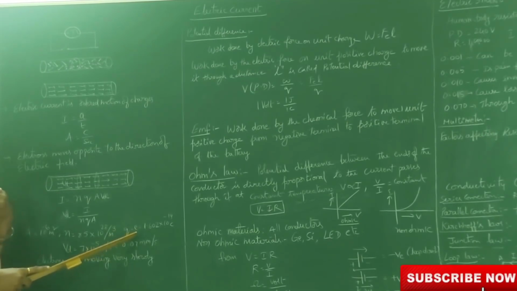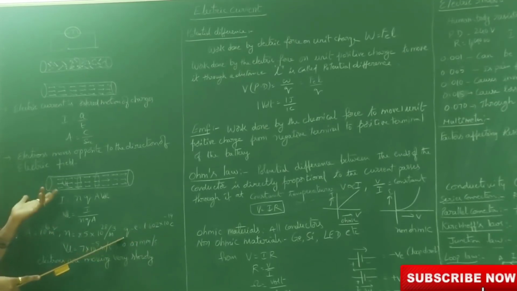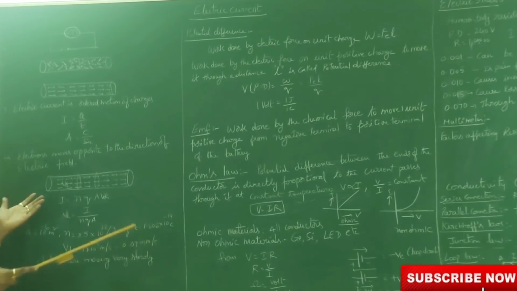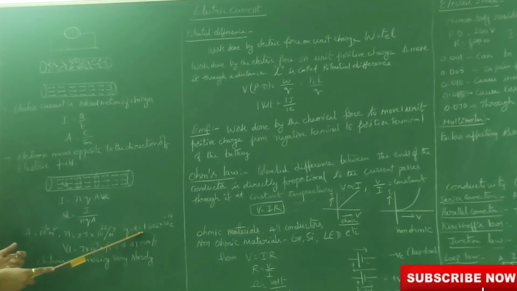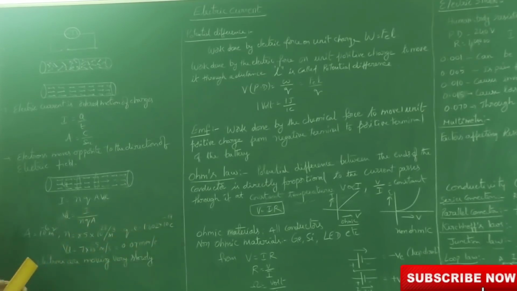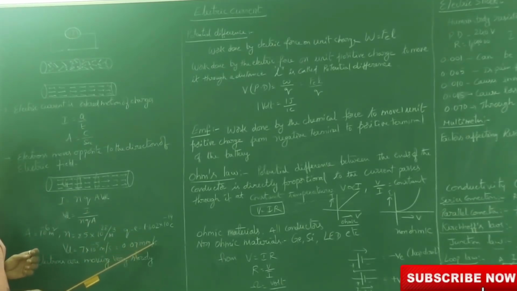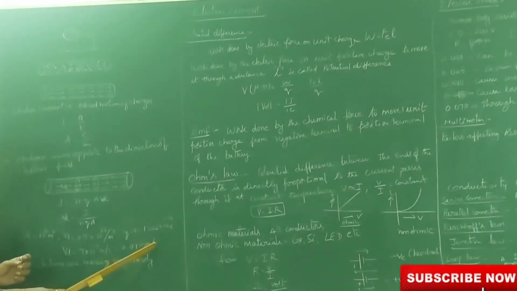Q is the charge of the charged particle, that is equal to the electron charge. Movement of electrons is called current. The moving particles are electrons, so the charge is 1.602 into 10 power minus 19 coulomb. By calculating this, you get the drift velocity of the electron for a copper wire as 7 into 10 power minus 5 meter per second, which converted into millimeters per second is 0.07 millimeter per second.